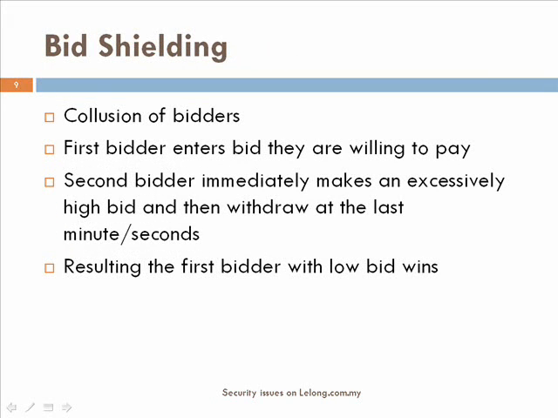Bid shielding. Bid shielding is where a number of bidders collude on an auction. One bidder enters a low bid for the amount they are willing to pay for an item, while the second bidder immediately makes an excessively high bid on the same item in an attempt to deter other regular bidders from continuing to bid. The second bid, from the second colluding bidder, is then withdrawn very soon before the auction ends, and thus the first bid, that is the next highest bid, becomes the winning bid. As the bid is withdrawn near the end of the auction, other regular bidders do not have time to respond all over again.